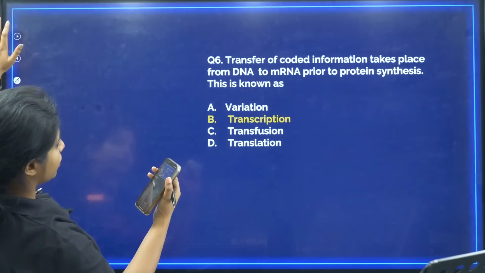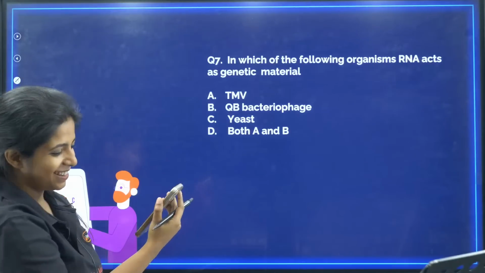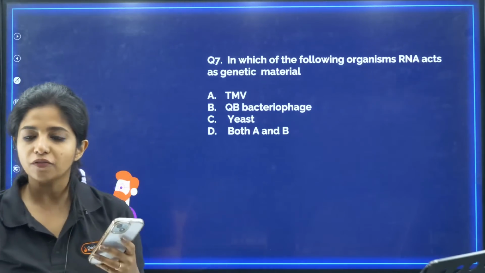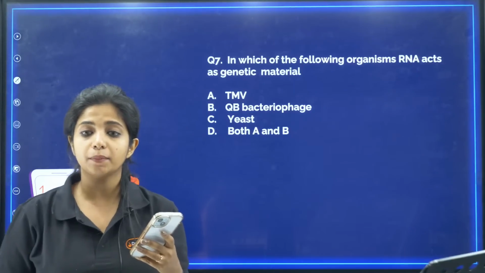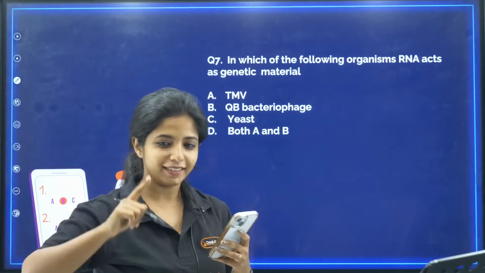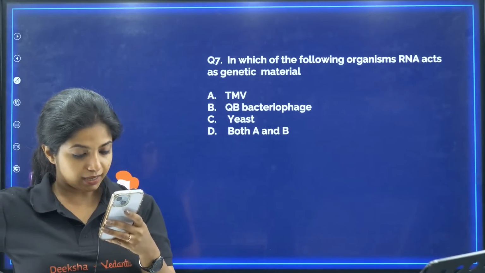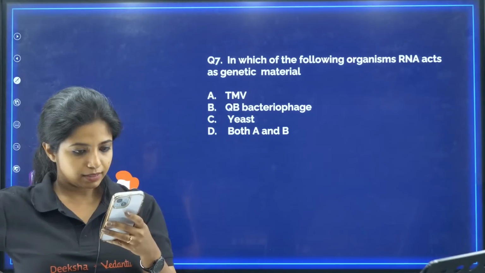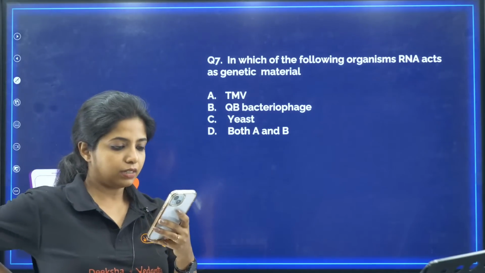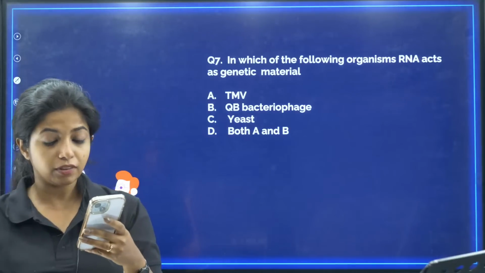Okay. Now question number 7. In which of the following organisms does RNA act as a genetic material? Now you tell me. Let me see who all are fast. Angeline says D. Chandrasekhar says B. Devraj B. Guruswamy B, for the previous question I am saying.